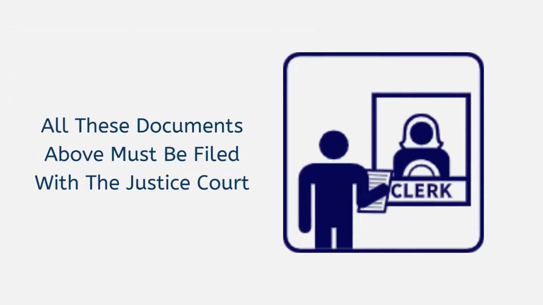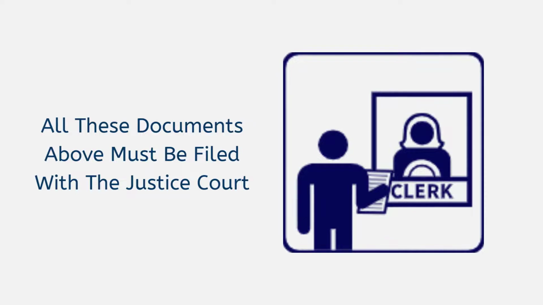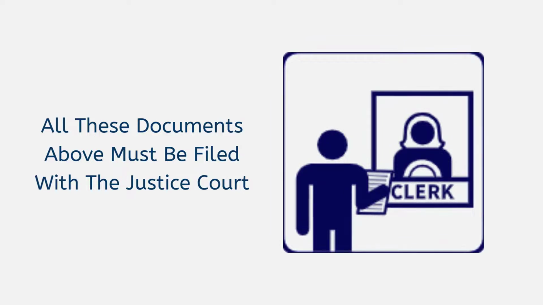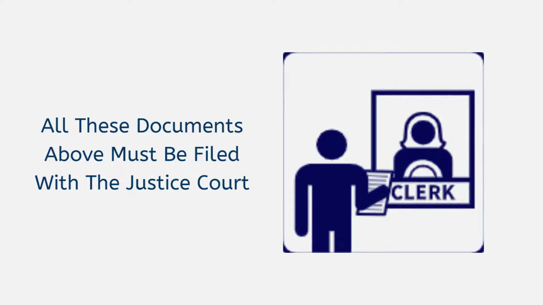You must file the Statement of Inability to Afford Payment of Court Costs or an appeal bond, the defendant answer, and any other documents important to your case in the justice court that signed the judgment. You can find the court information on the heading for the judgment. You can call the court to ask how they want you to file these documents. They will probably tell you to file them at the court or file them online.